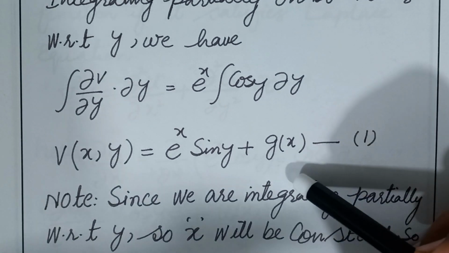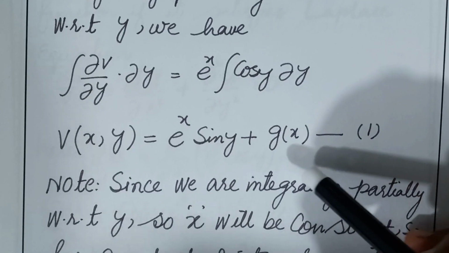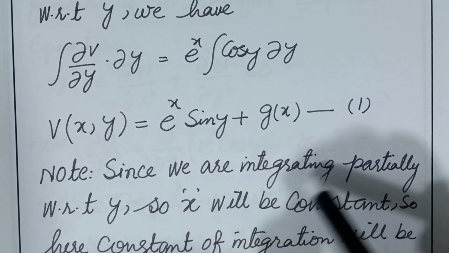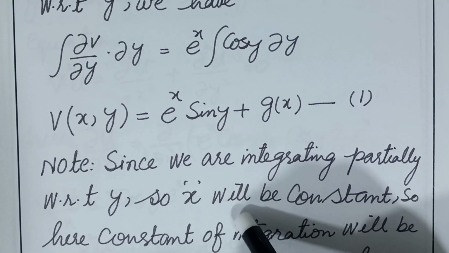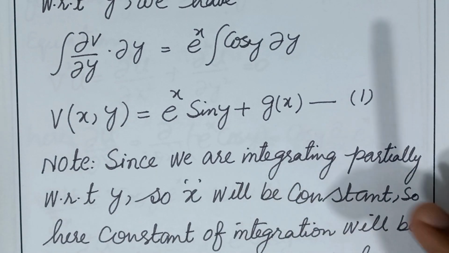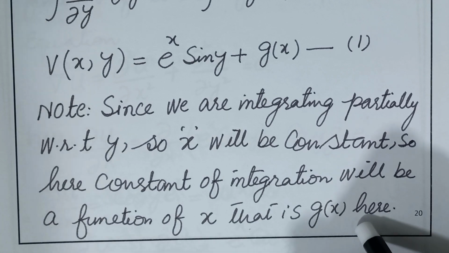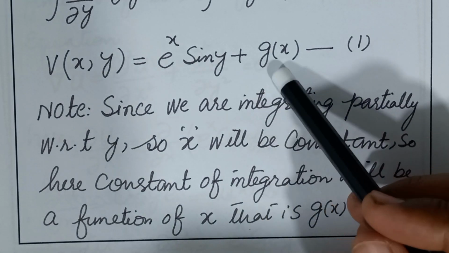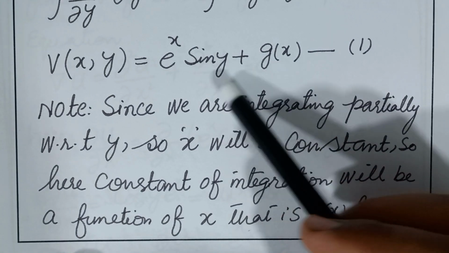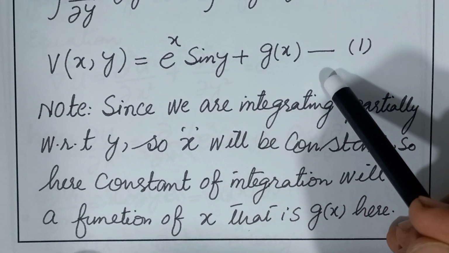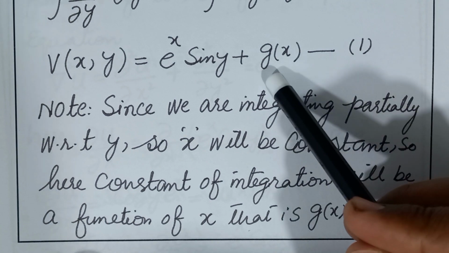Since we are integrating partially with respect to y, the constant of integration will be a function of x, that is g(x) here. So we will write g(x), not constant c firstly. Calling this equation number 1, our next target is to find g(x).